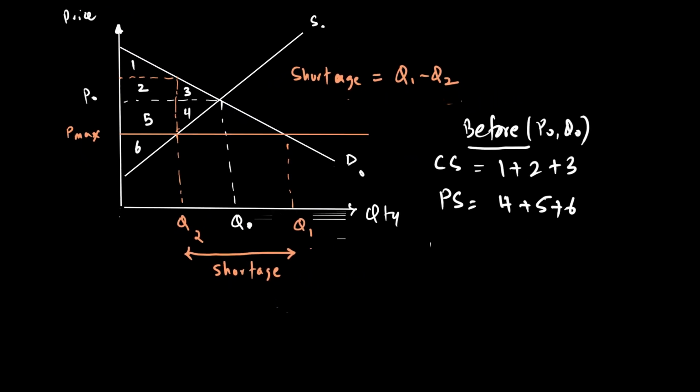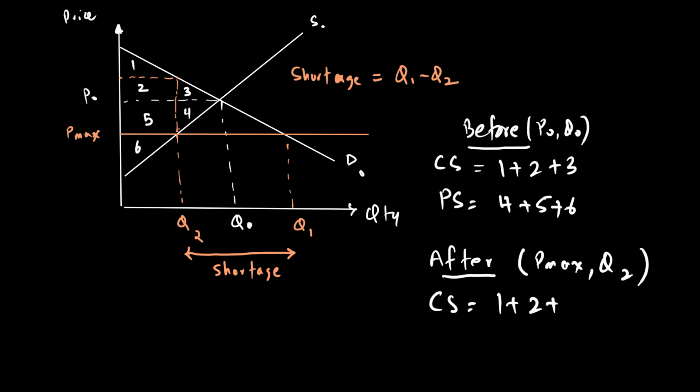Let's look at that. After the maximum price, you can see P max is the price, but Q2 is the quantity, which means consumer surplus will be equal to 1 plus 2 plus 5. Why is that so? Because now, look at this, guys. This is the demand curve I'm looking at, because these are the consumers who are actually getting the goods. This is the part of the demand curve that is actually getting it, and this is the price. So the area under the demand curve above the P max price is area 1 plus 2 plus 5.